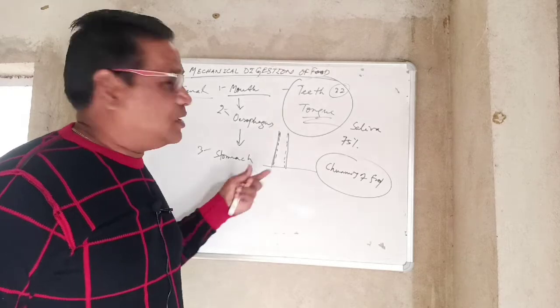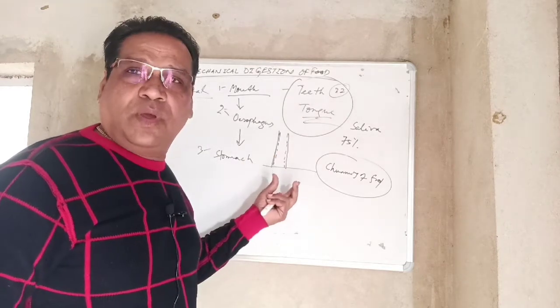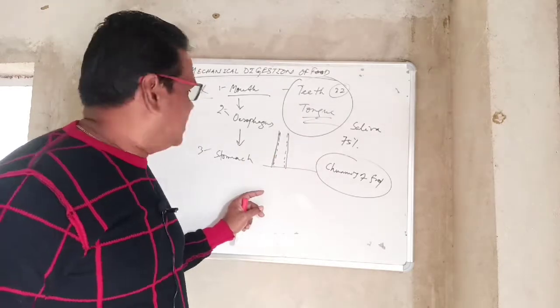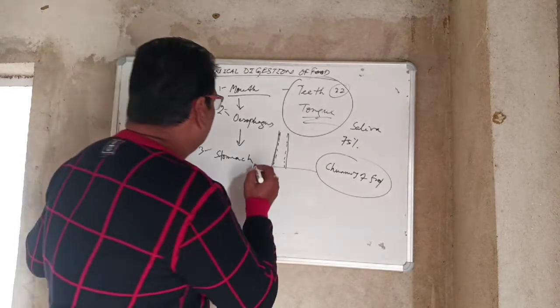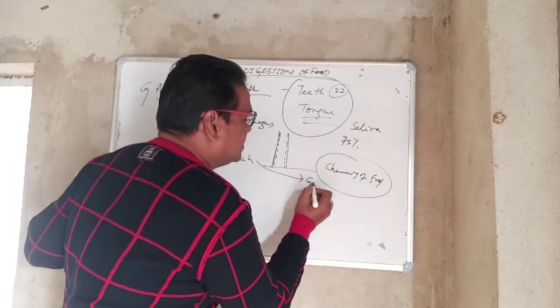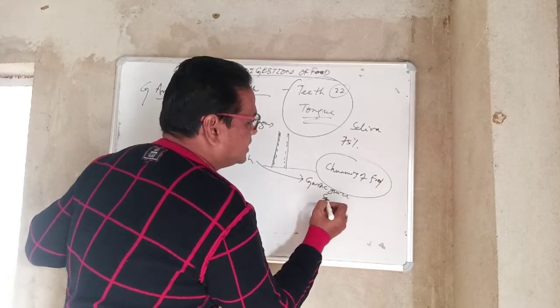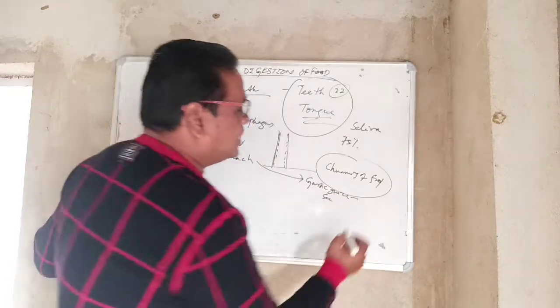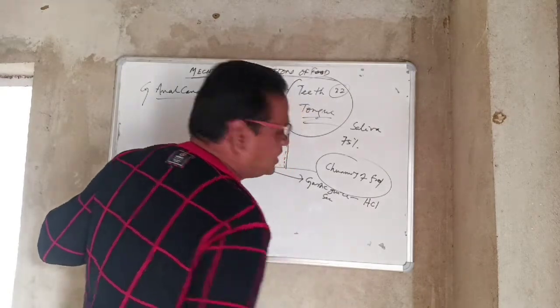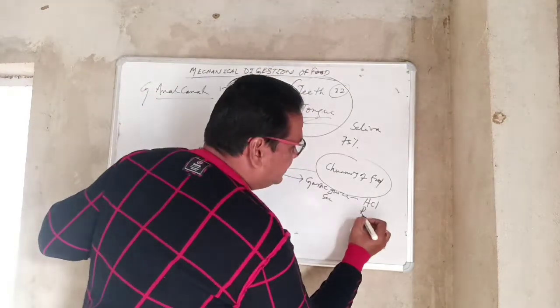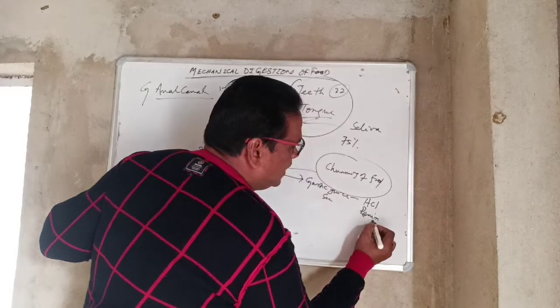When the bolus of food comes from the esophagus to the stomach, at the same moment gastric juices are secreted. What are the gastric juices? HCl, renin, and pepsin.